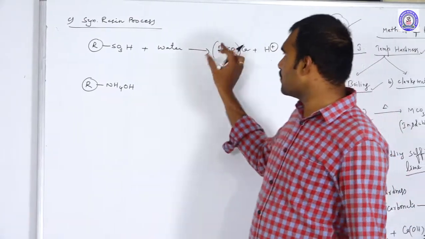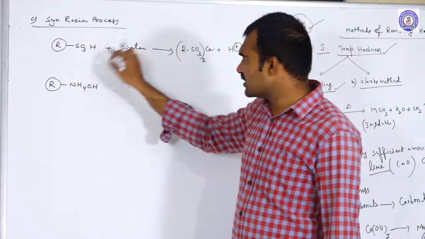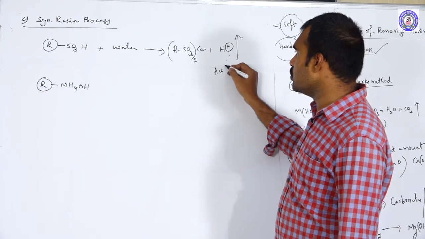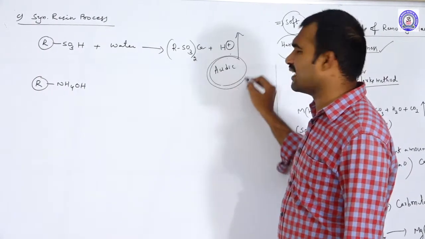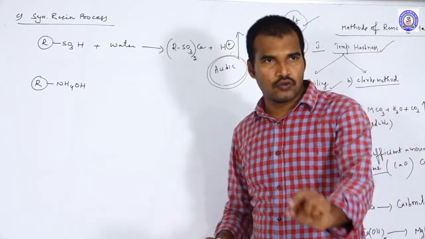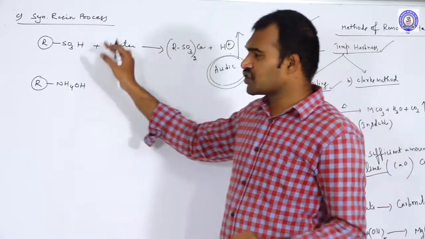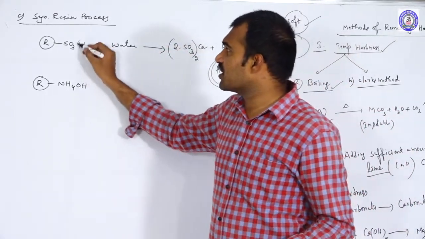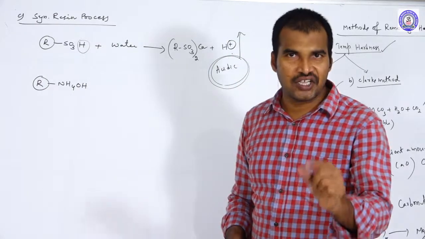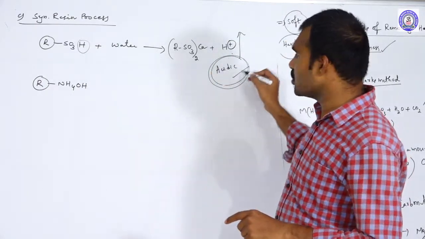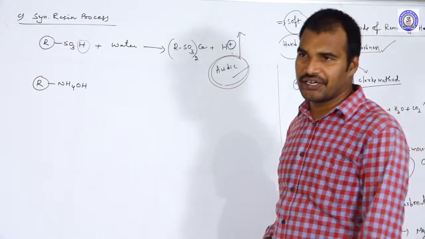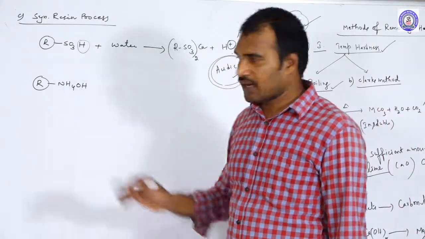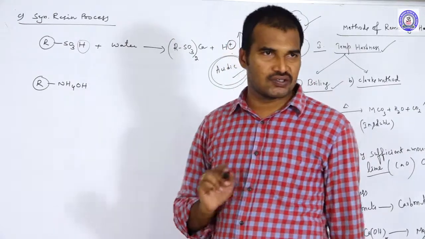So after we remove the cations, this resin releases which ions? H plus ions. So the solution becomes what? Acidic. So the acidic functional group containing resins are simply called cation exchange resins. If you use the cation exchange resins, the resulting solution is in acidic media.